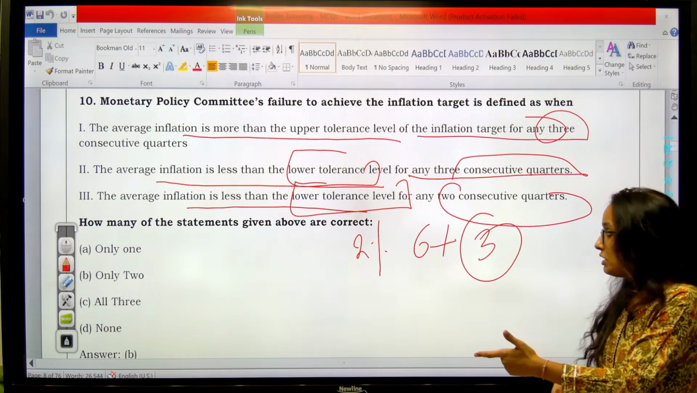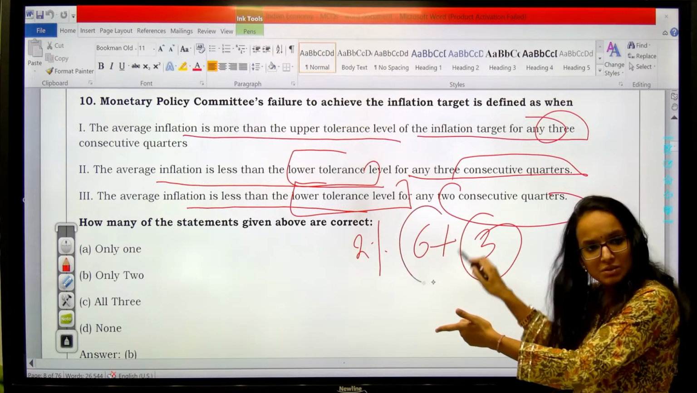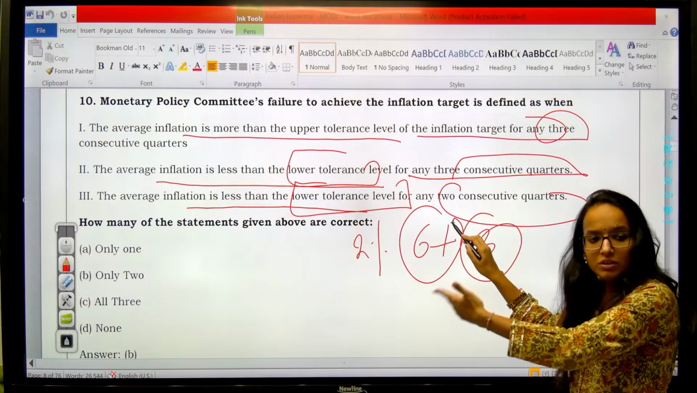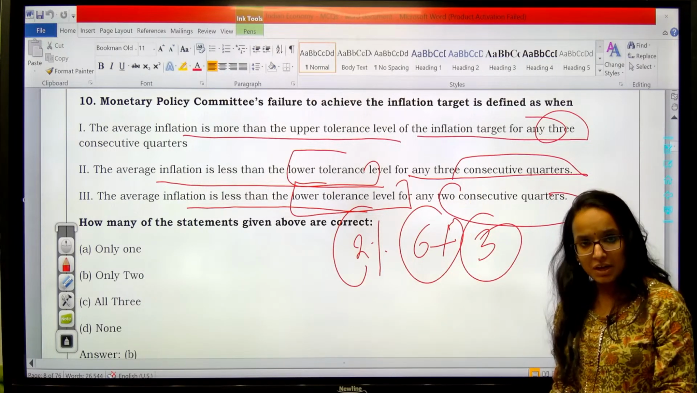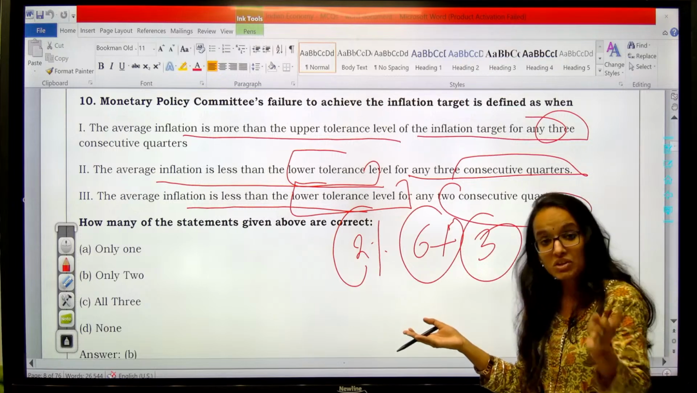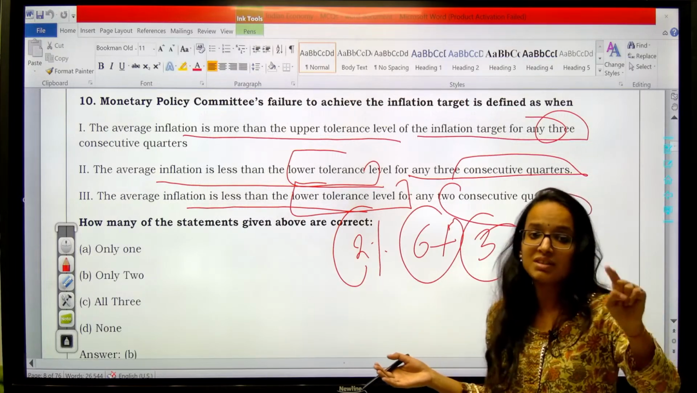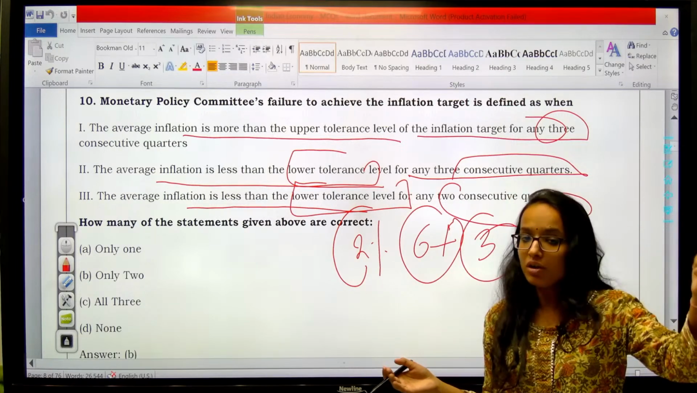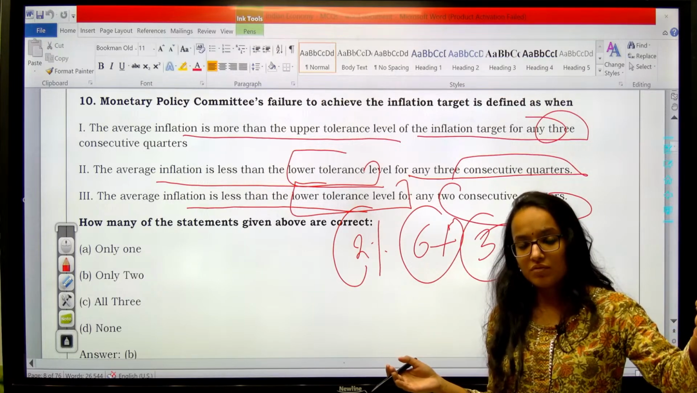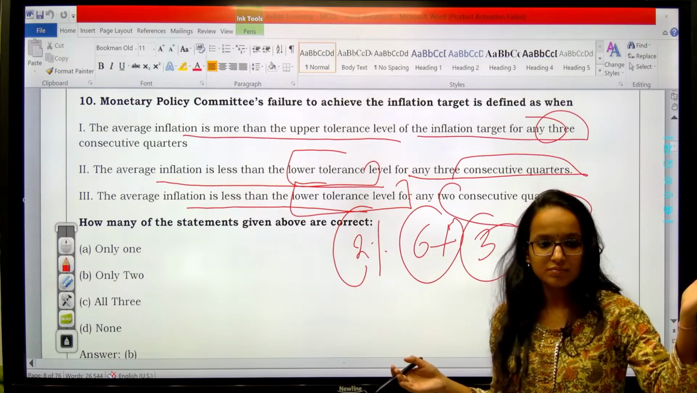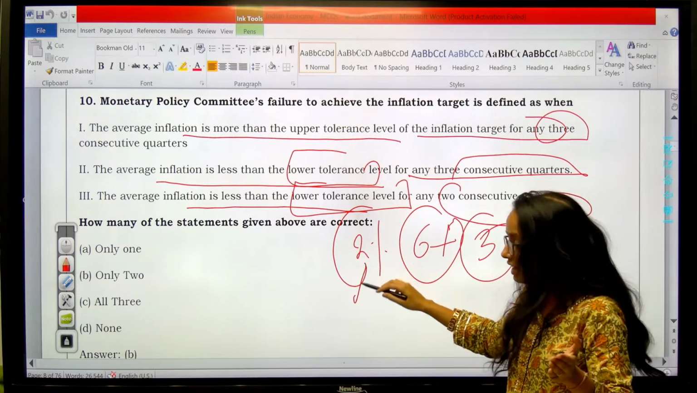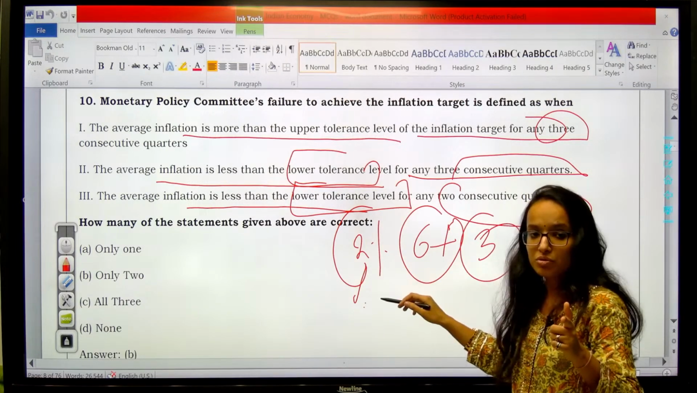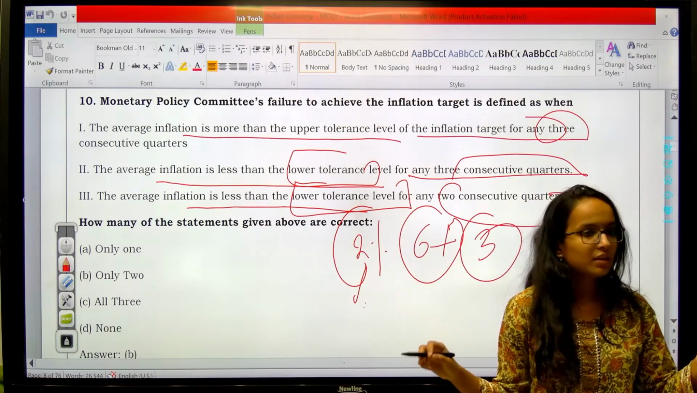So when your average inflation breaches the maximum limit of 6% for 3 consecutive quarters, it will be a failure. When it falls below the minimum threshold, which is 2%, because inflation has to be there. You all know inflation is necessary for growth. I have already discussed it with you in previous classes, right? So for 3 consecutive quarters, if it is less than the lower limit as well, then also failure, right?